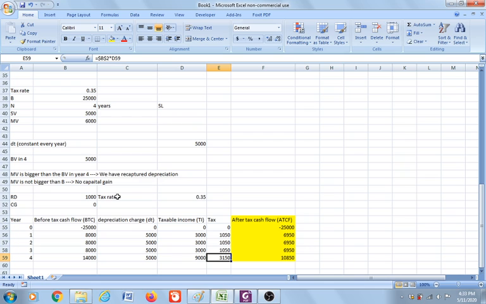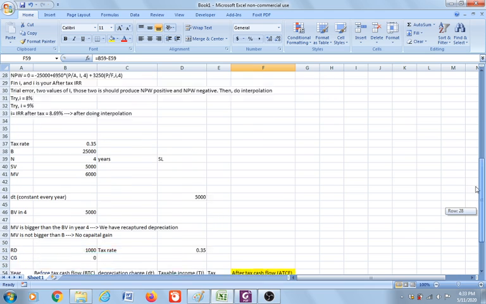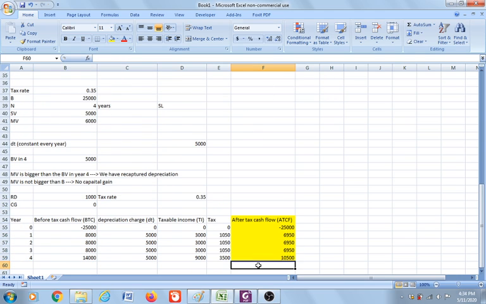So for the tax at the end of year 4, we add the amount of the recapture depreciation times the tax rate for the recapture depreciation. Now your after-tax cash flow is still the same. It will be the before-tax cash flow minus tax. Okay, I think we are good now. Now we can calculate the after-tax rate of return, so IRR.